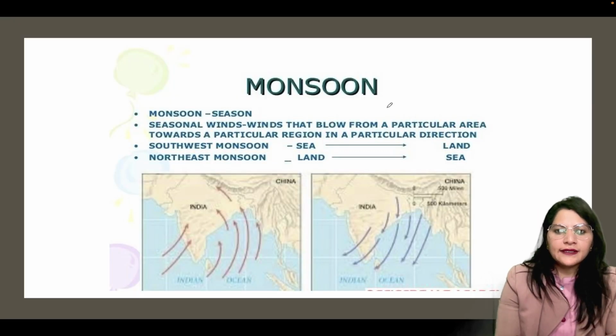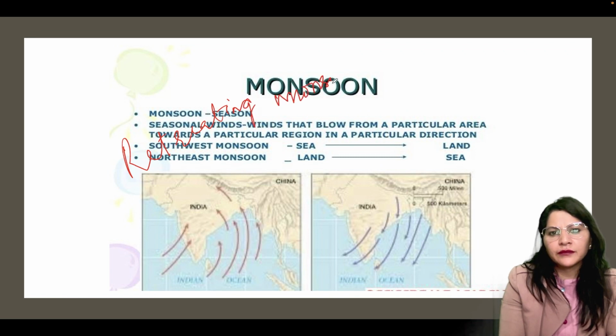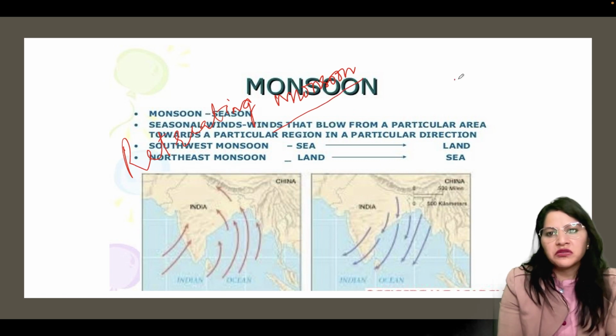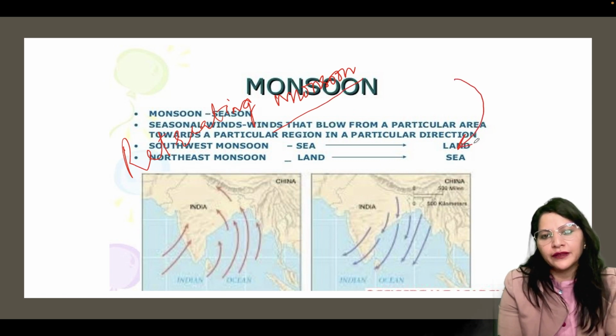The next branch is the northeast monsoon, that is the retreating period. What will happen to monsoons in this period? Monsoons are going back from India. They are leaving India because the temperature is not appropriate for them.